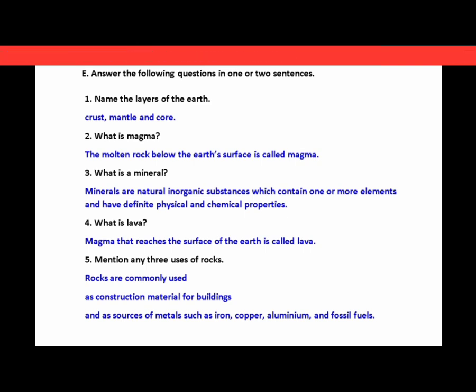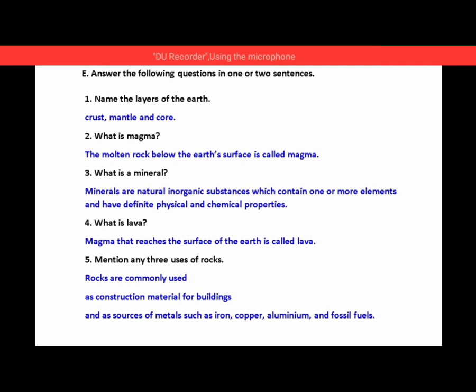Name the layers of the earth: crust, mantle and core. What is magma? The molten rock below the earth's surface is called magma. Take a screenshot, dear children. You can write down later after you have done new words.